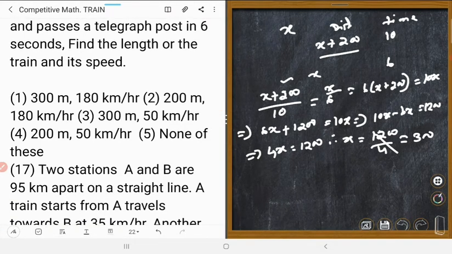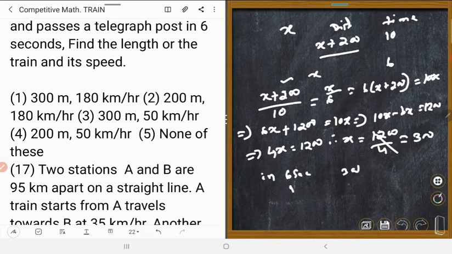Right? So the train covers 300 in 6 seconds. So we will calculate its speed. When it passes a pole, it crosses its own length. Its length is 300, and it covers it in 6 seconds. So in 6 seconds the train covers 300.